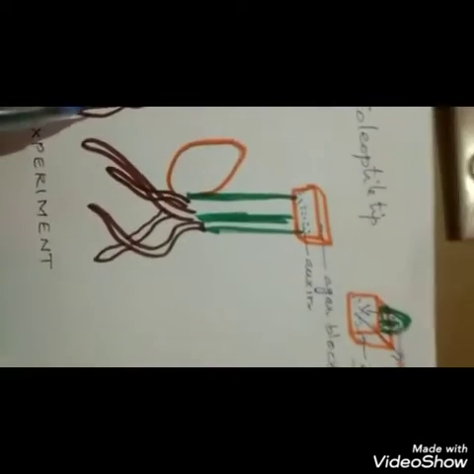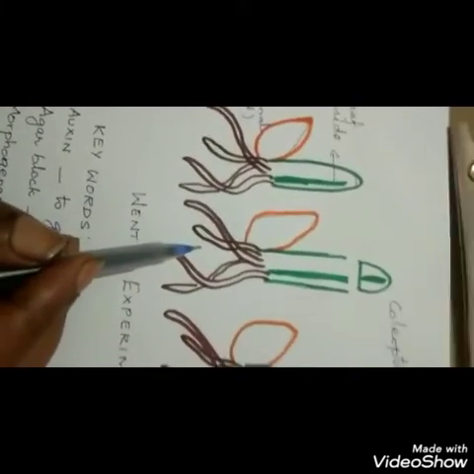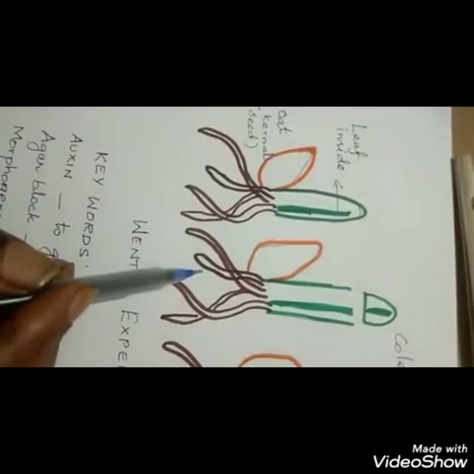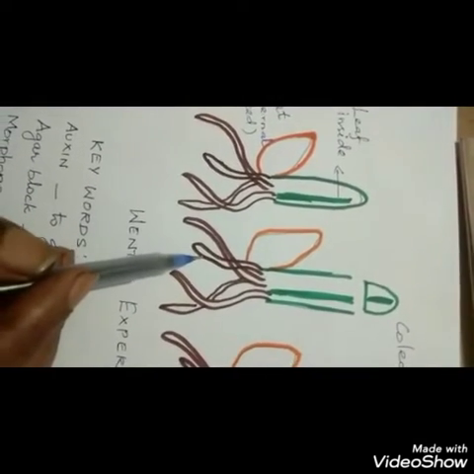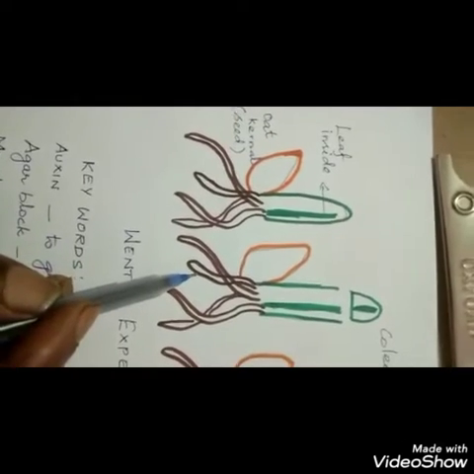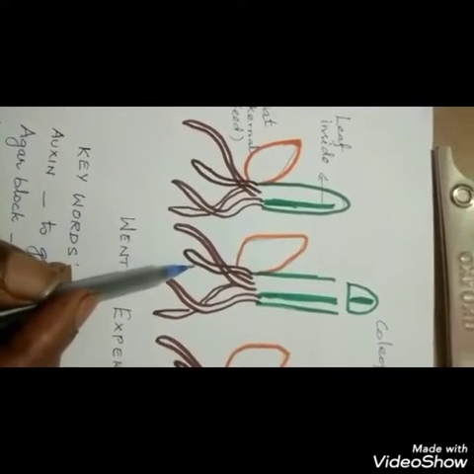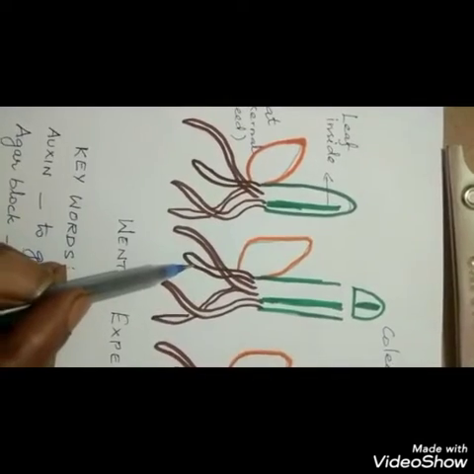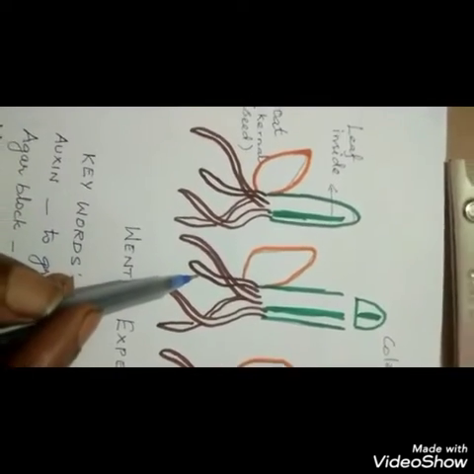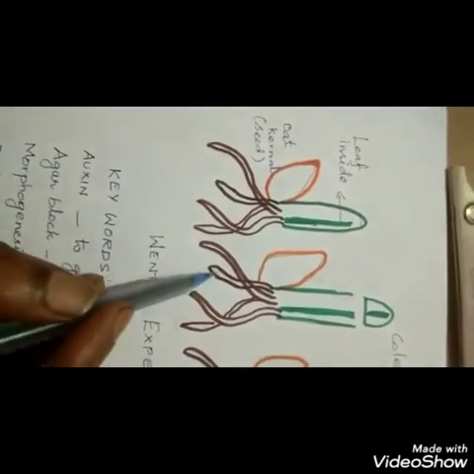Phenyl acetic acid, indole 3 acetonitrile, indole 3 butyric acid, indole 3 propionic acid, naphthalene acetic acid, and 2,4,5-T trichlorophenoxyacetic acid are some of the auxins. Out of these, phenyl acetic acid and indole 3 acetonitrile are natural auxins.